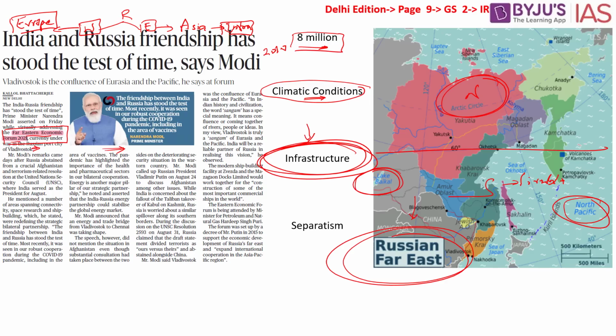So what are the concerns for Russia? As of now, this region has very little population. As we discussed, according to the 2010 census, it is about 8 million. The concern is that this region has a tendency or history of separatism. Because of the underdevelopment and poor infrastructure, they do not have the connectivity to move from one region to another. There is a possibility that a certain section of people in this region have separatist tendencies. They may spark secessionist sentiments as well, and as a result, Russia is skeptical about China.